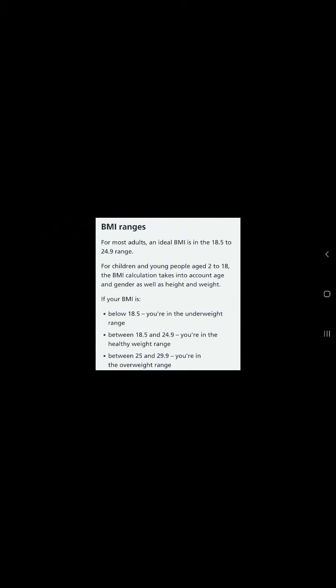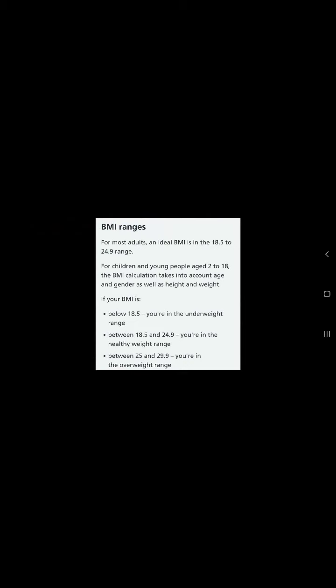The range of BMI. When we find out BMI, the main purpose is to find out the exact body weight of a person and which category the person comes under. For example, a person is underweight, overweight, or in the normal weight category. So there is a range.